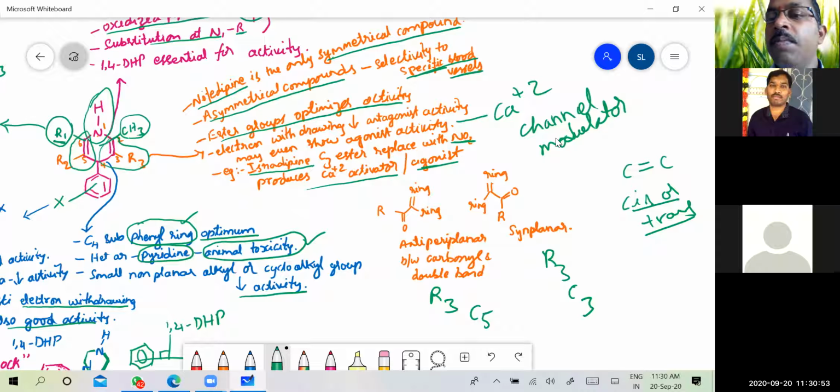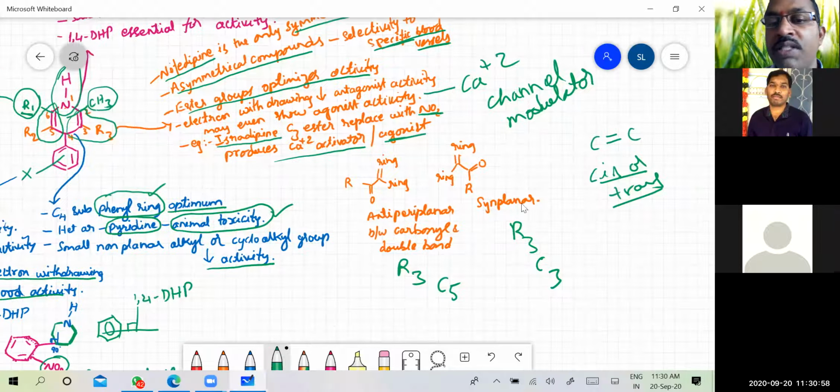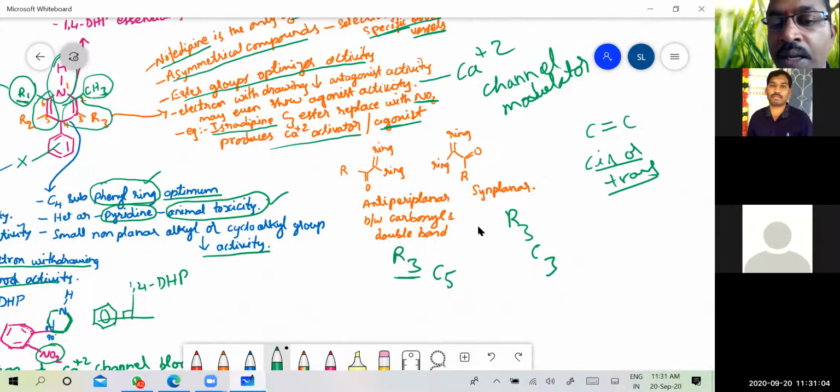So always the isomerism or stereochemistry at this particular place must be anti-planar. That is, the double bond ring and the carbonyl ring must be far apart here.